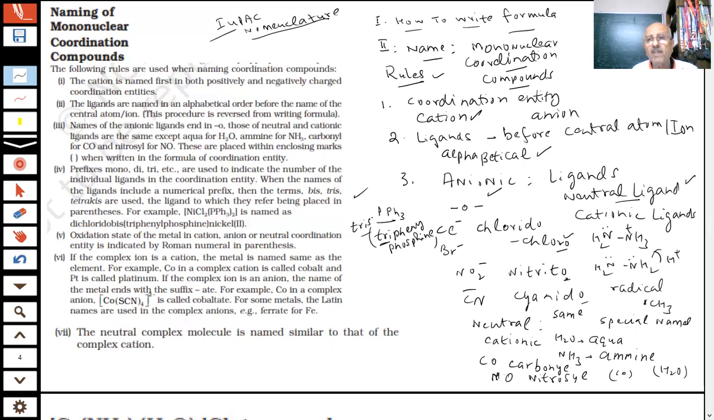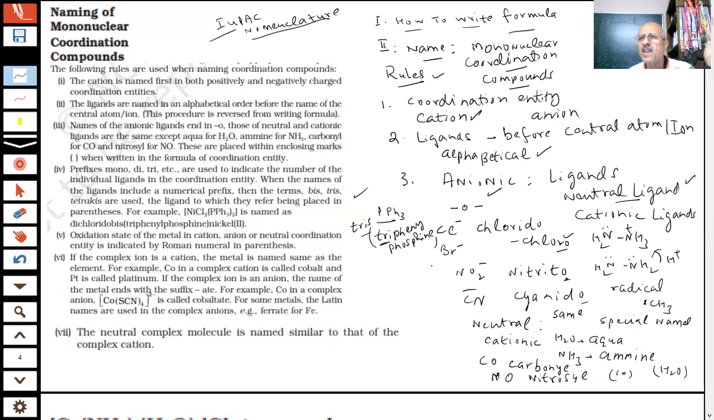I am going to give a list also. Further, I am saying, student, the oxidation state of the metal in a cation, anion or neutral coordination entity is indicated by a Roman numeral. Why did we spend time finding the oxidation number? Because the oxidation number was used in writing the formula also. And again, I have to write the oxidation number of the metal.